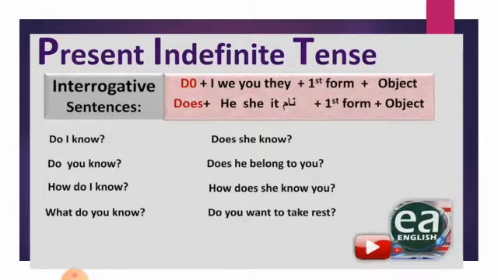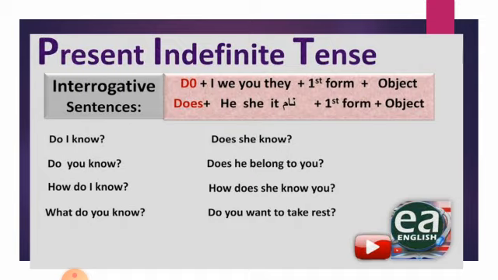Now coming towards the interrogative. In the interrogative you know that the helping verb comes before the subject. Do comes before I, we, you, they and plural, plus first form of verb plus object plus question mark. Does comes before he, she, it and any name or any singular, plus first form plus object. Does she know? We will never say does she knows. We say does she know about that.